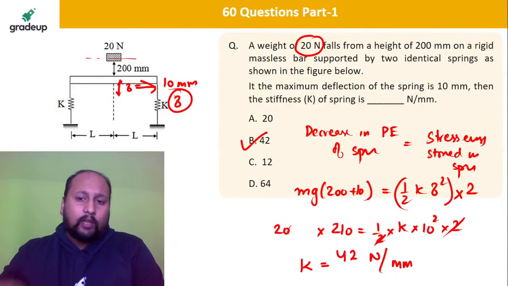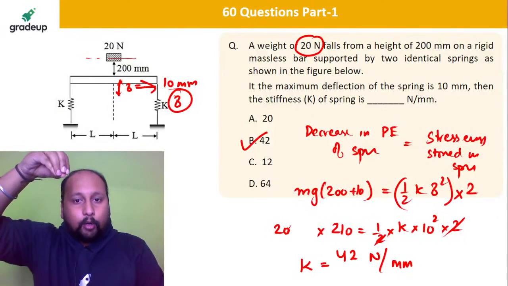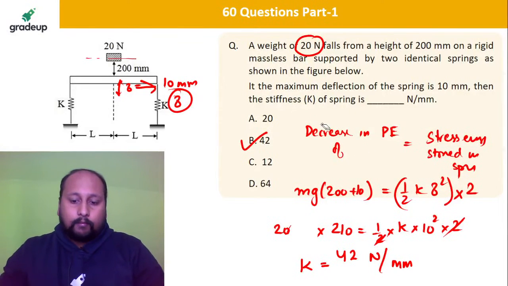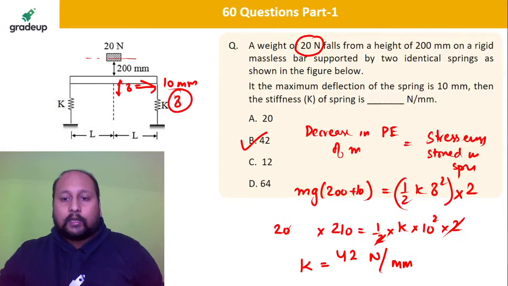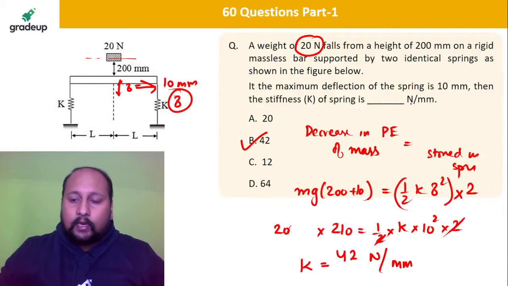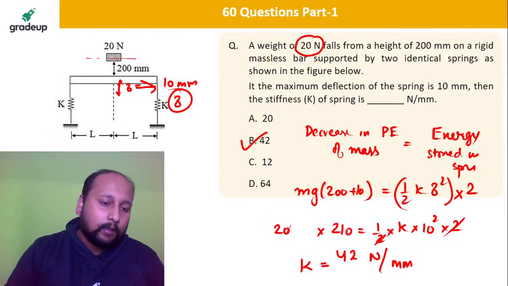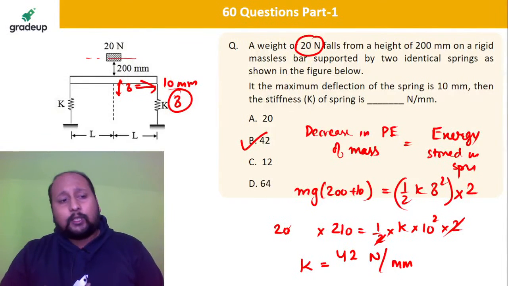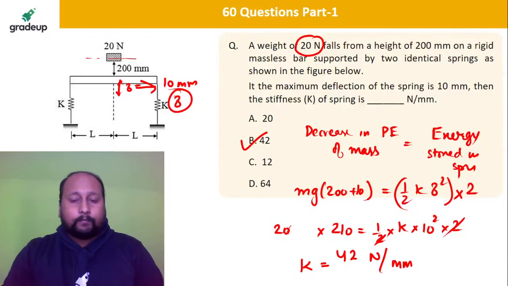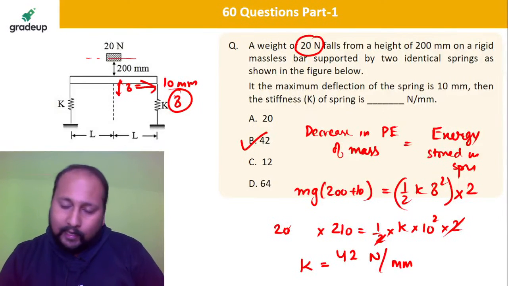Easy question. All we have done is equate the energy stored in the spring to the drop in potential energy of the mass. I can say directly in the easiest way, energy stored in the spring will be equal to the decrease in the potential energy. Law of conservation of energy. Many questions are expected from the law of conservation of energy, so make sure you all are practicing these types of questions. So 42 Newton per mm is the correct answer.